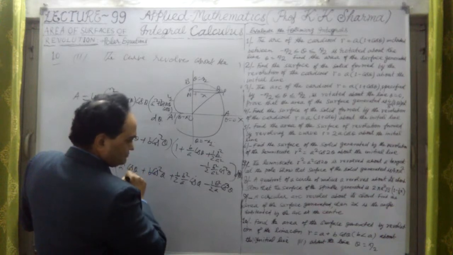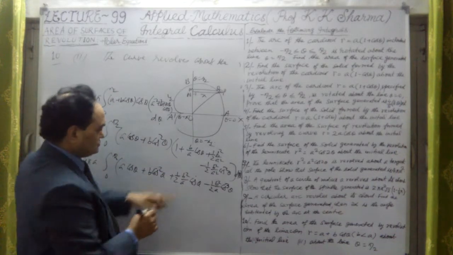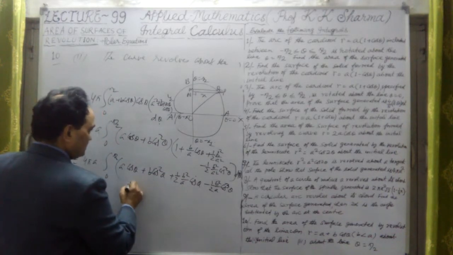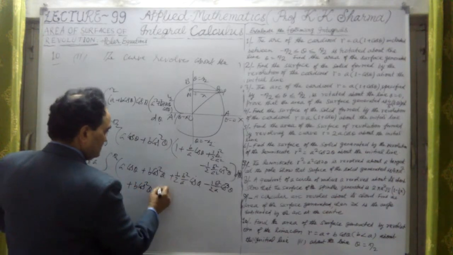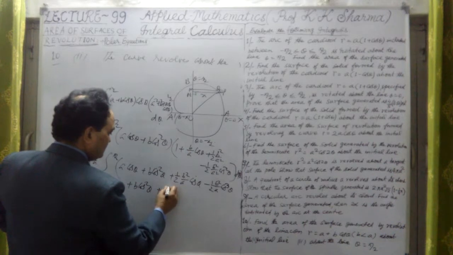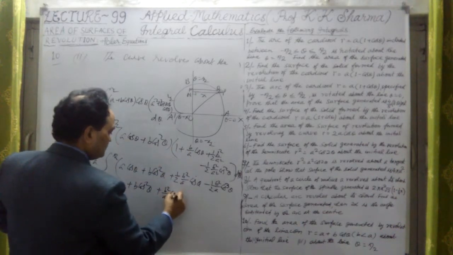So that is the value here. Then we have to multiply by b cos square theta to each term, and it will be plus b into cos square theta, this first step, plus b square upon a, this one, into cos cube theta.